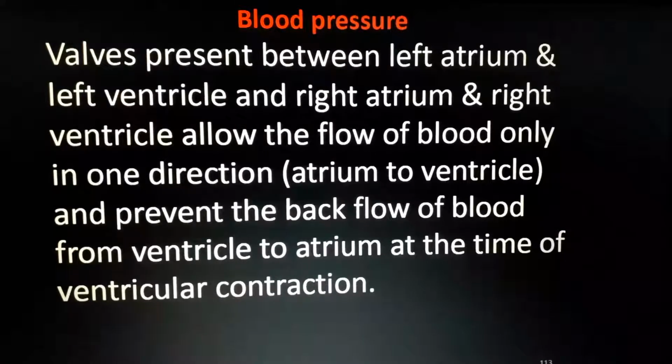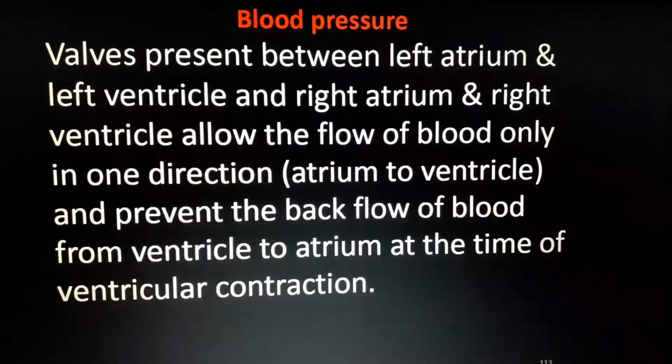Valves present between the left atrium and left ventricle, and right atrium and right ventricle, allow the flow of blood only in one direction. You already know that. That is the working of that valve. Atrium to ventricle, the valve is the passage for that. And the valve won't allow the opposite direction flow of the blood.